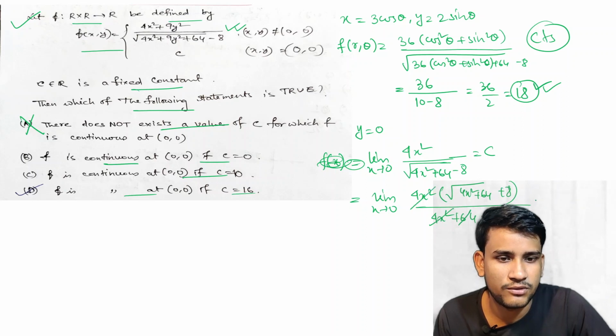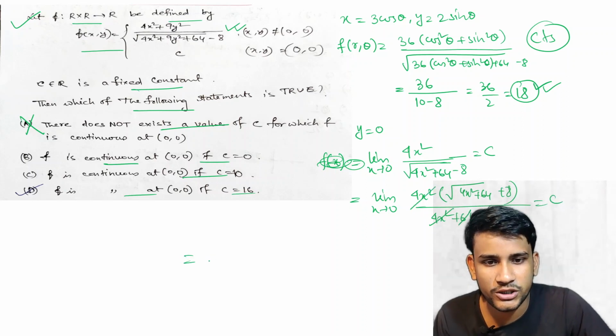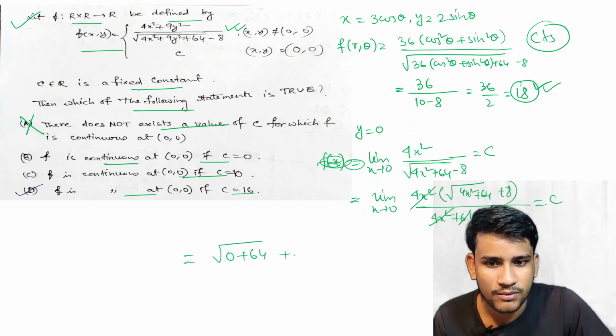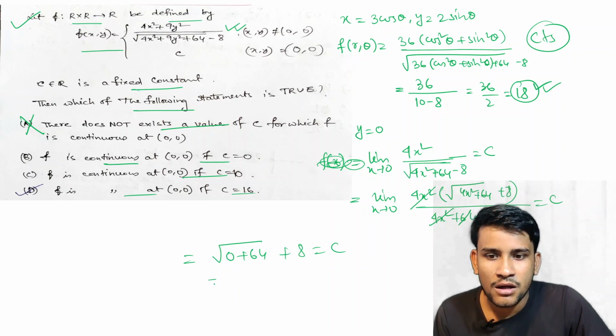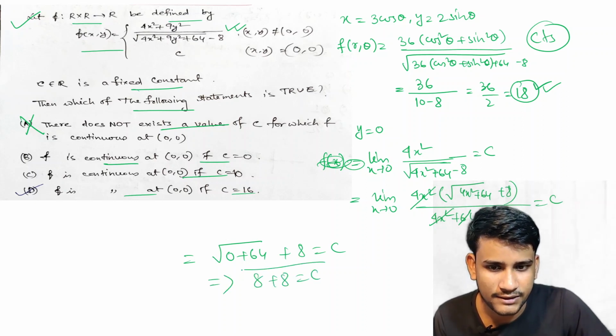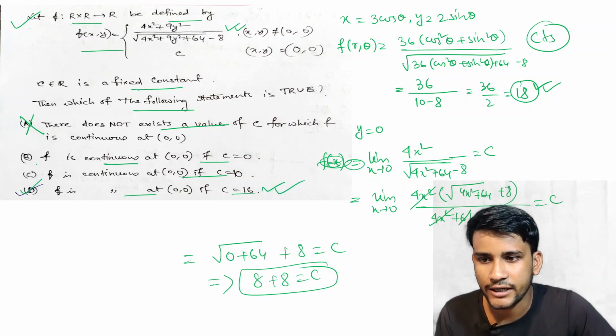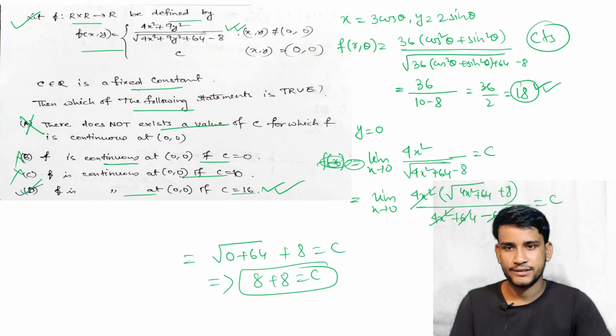So 4x square cancels. If we put 0, then this is root under 0 plus 64 plus 8, which is equal to C. So this implies 8 plus 8 equals C, that is the value of C equal to 16. Okay, B and C are incorrect.